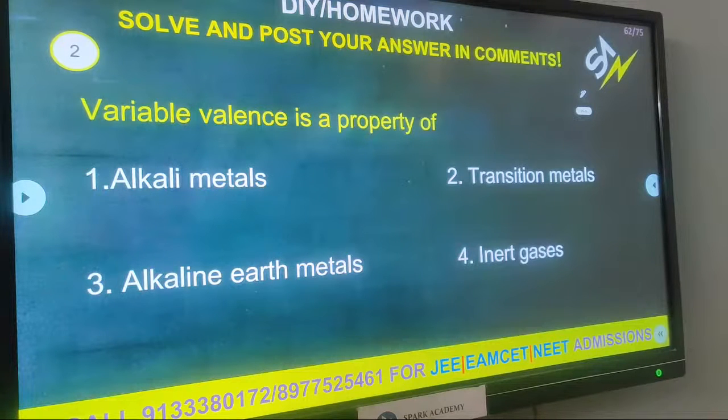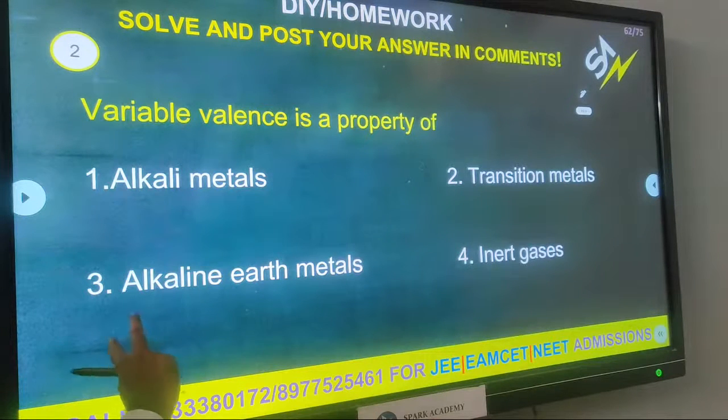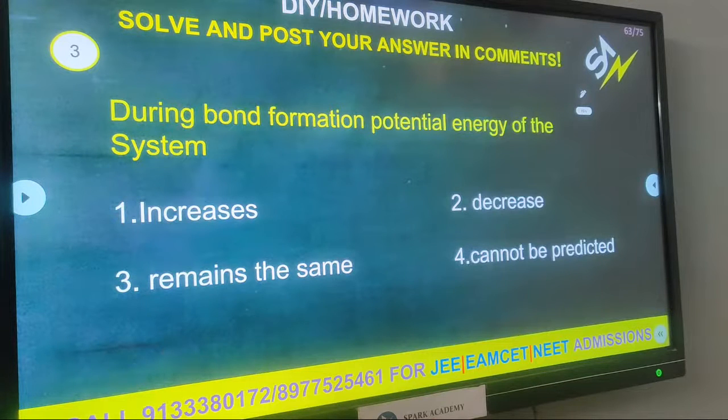Valence electrons are responsible for bond formation, given by Kossel and Lewis. Some block elements show variable valency. So in the periodic table, which group or block elements show variable valency? More than one there, but in that, which block or group? Find out. So I completed my hint here.